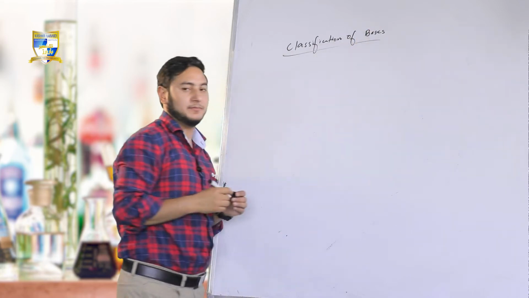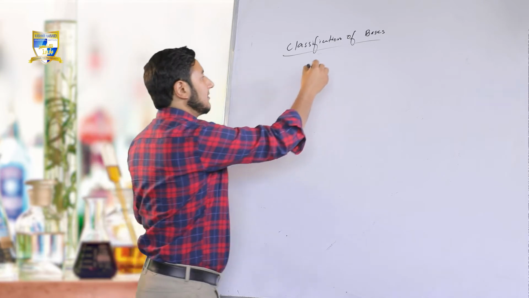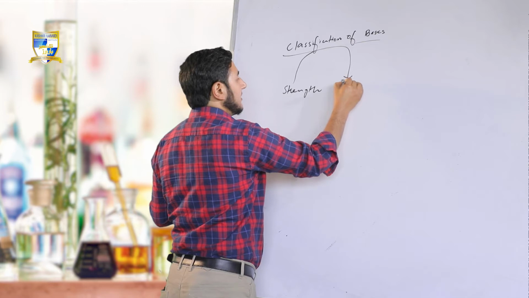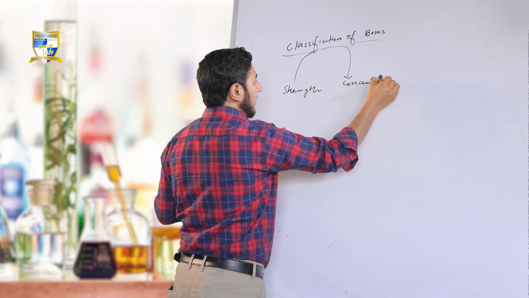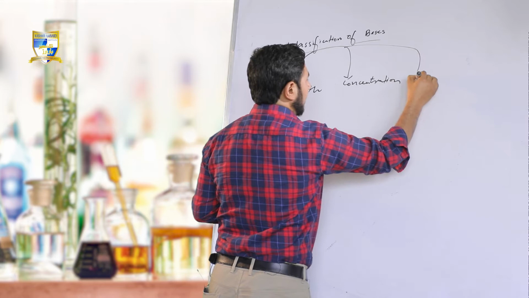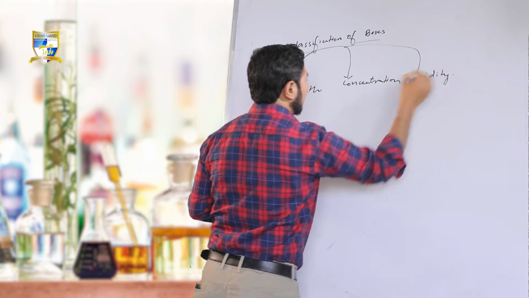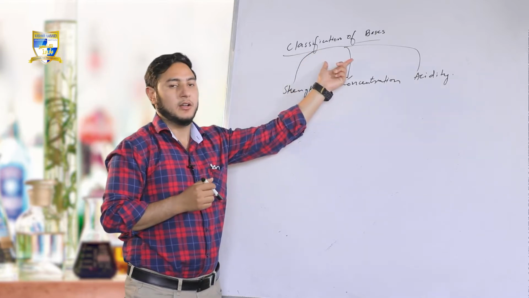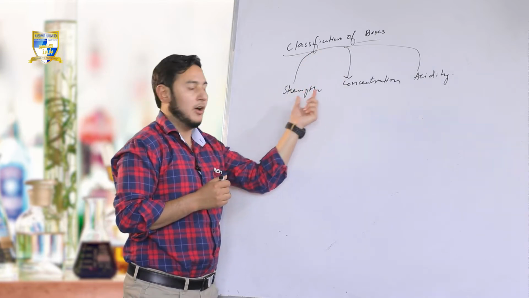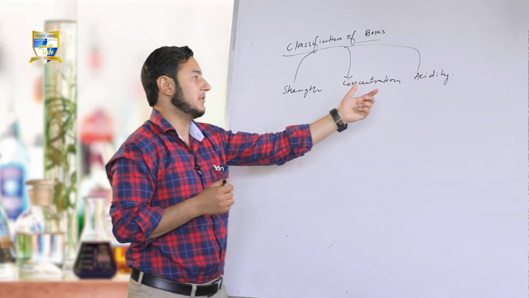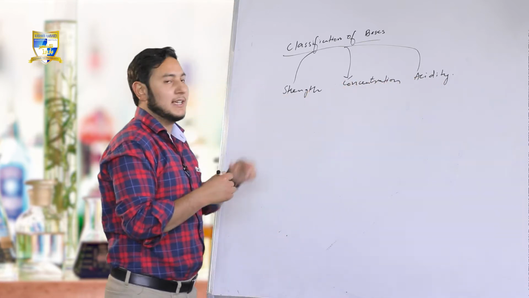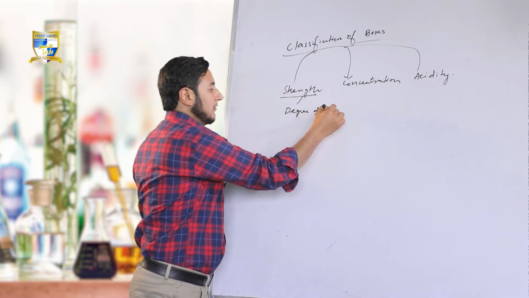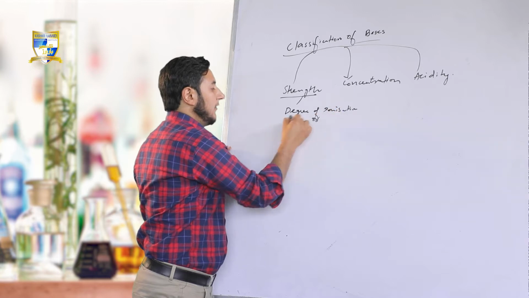Classification of bases. We had classified the bases on the basis of strength, on the basis of concentration, and on the basis of acidity. Strength, as already discussed, is the degree of ionization or the degree of dissociation.